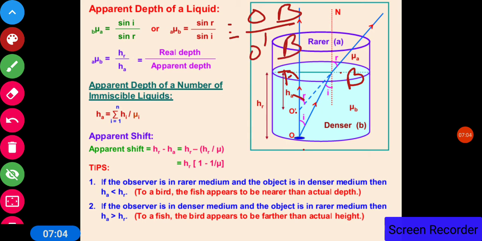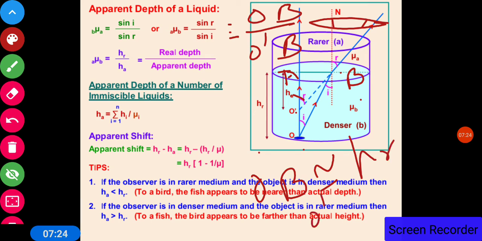Now when you are looking at the object from the rarer medium, both the rays should enter into the eye, and this will be possible when B is near to A. In that case we can say that OB is approximately equal to the real height, that is HR, and O'B is approximately equal to the apparent depth, that is OA.